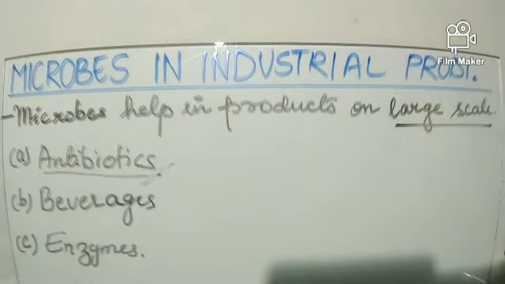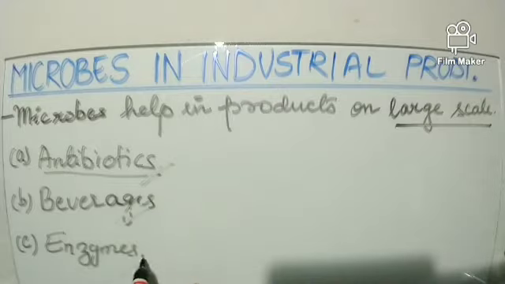Now what are antibiotics mainly? Antibiotics are medicines, as you all know. These antibiotics help to fight severe bacterial infections, diseases like, for example, typhoid, diphtheria, etc. Next, beverages. Now what are these beverages? These are basically alcoholic drinks. So beverages are also produced with the help of microbes.